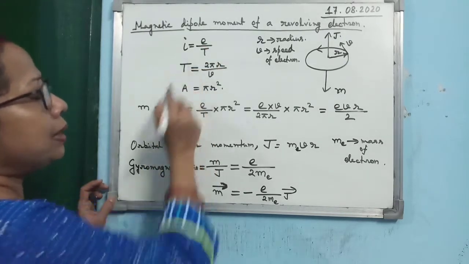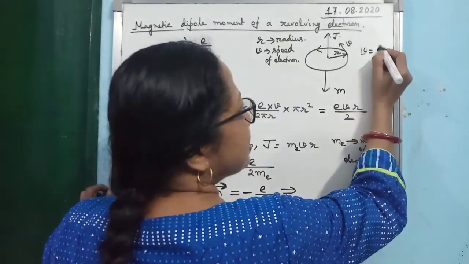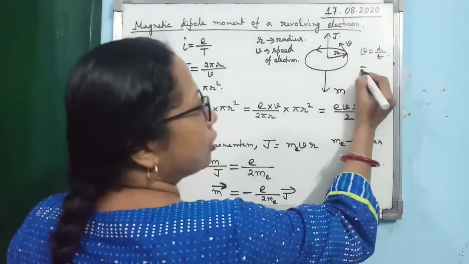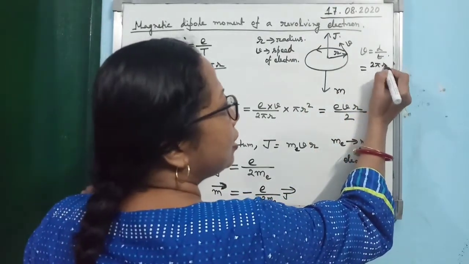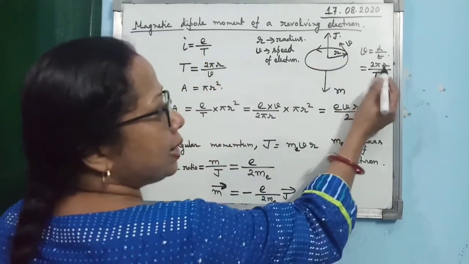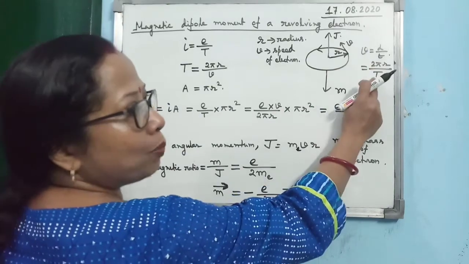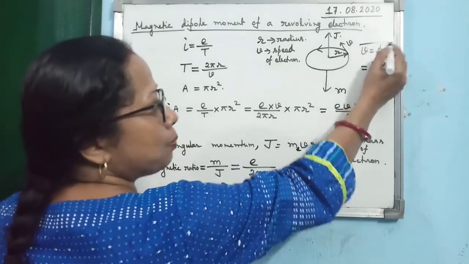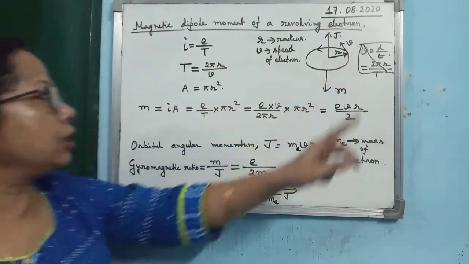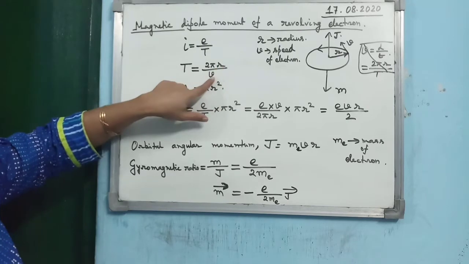And what will be the time period of revolution? You know that speed is given by distance by time. So when you are considering the revolution of the electron, what is the distance traveled for one revolution? It will be 2 pi r. And what is the time T? So you see T is coming 2 pi r by v. This part you don't have to write in the copy, okay? This is for your explanation. So the time period of revolution T is given by 2 pi r by v.